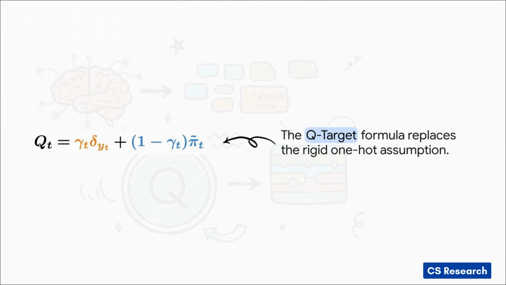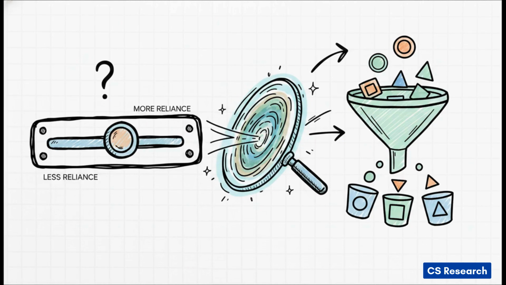Gamma represents trust, like how much do we actually trust the exact word in the dataset. And the second half represents alternatives, meaning if we don't trust the dataset word 100%, where exactly do we allocate the leftover probability mass?